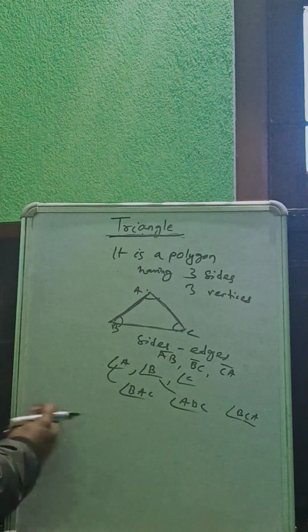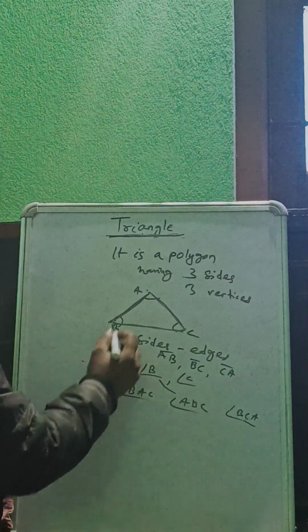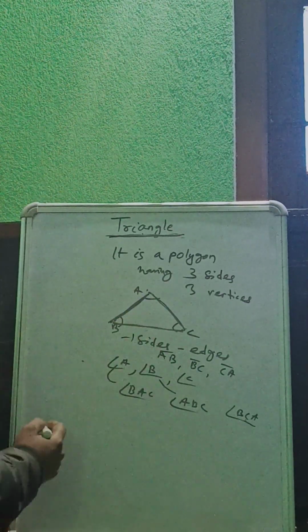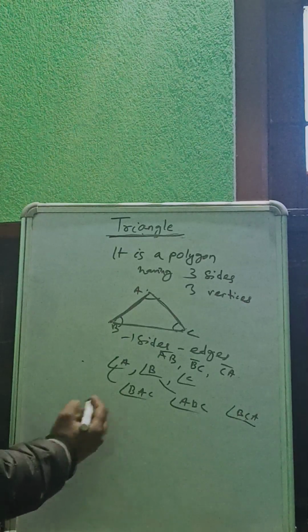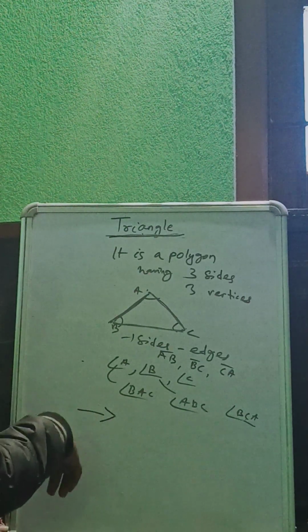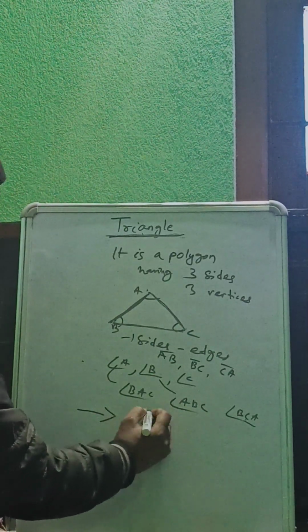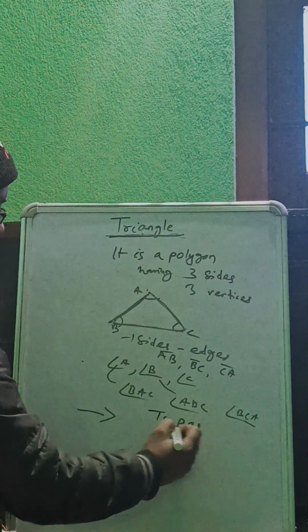Sides you know, angles you know, and what are the other features? Let me explain. In a triangle, what are the other things?